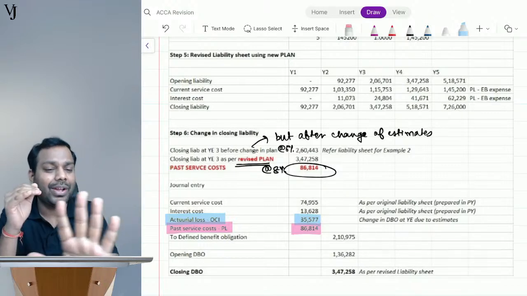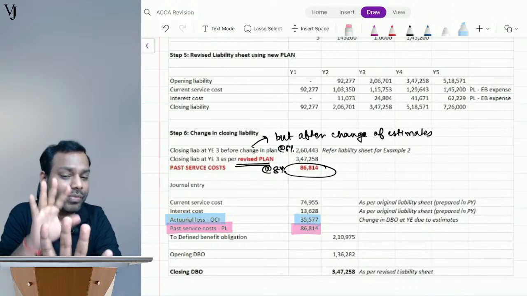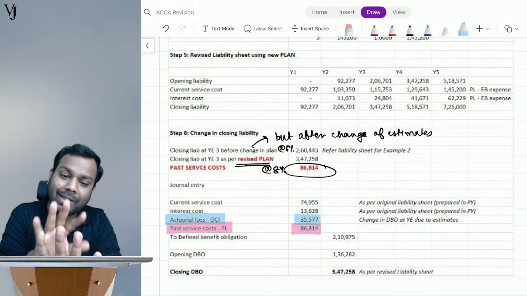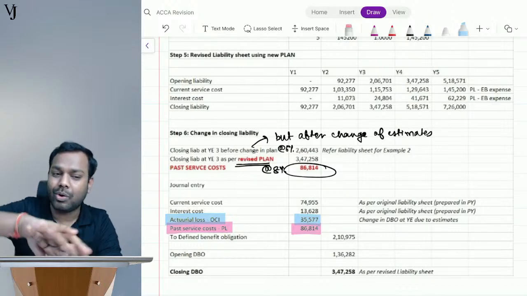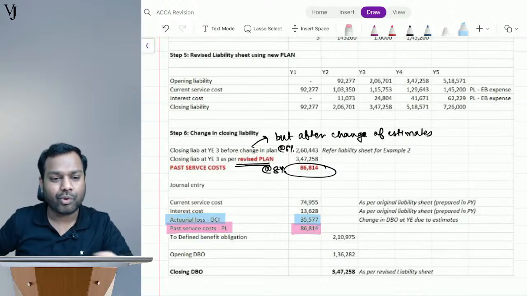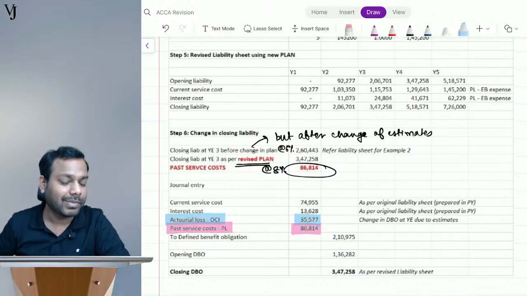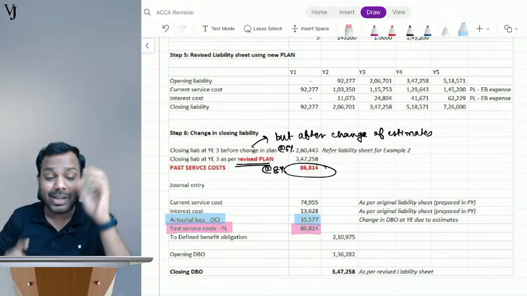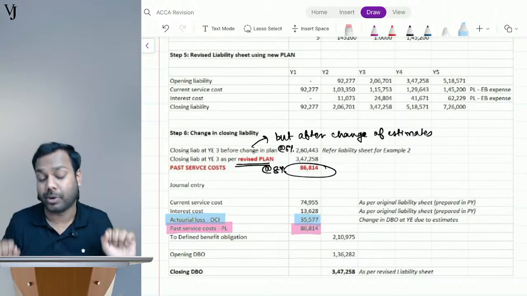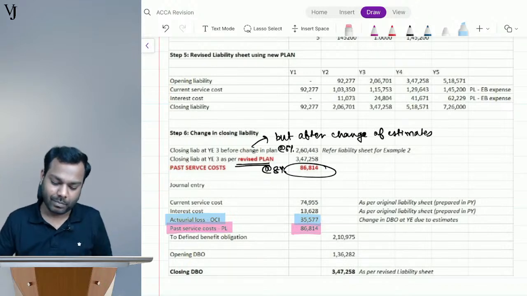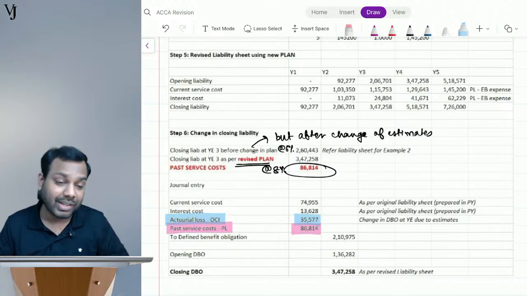If you have made 5 mistakes in your answer, and 25 points are correct, they will ignore the 5 wrong points and give you 25 full marks for the 25 correct points which you have written. That's the best part. So always increase your coverage. Your coverage should be more. So don't leave any standard.